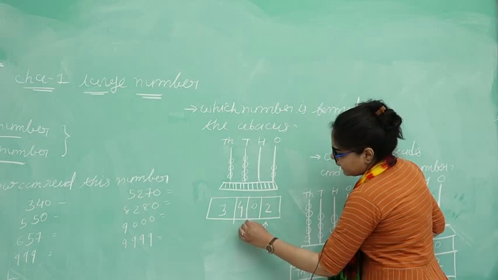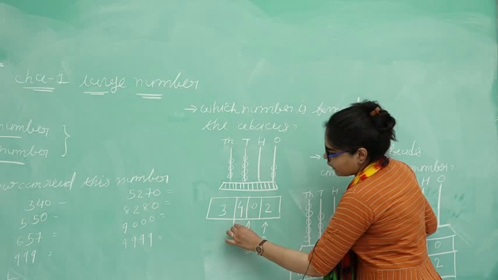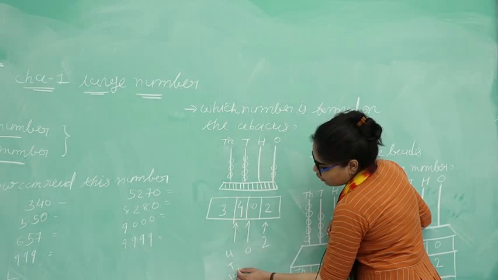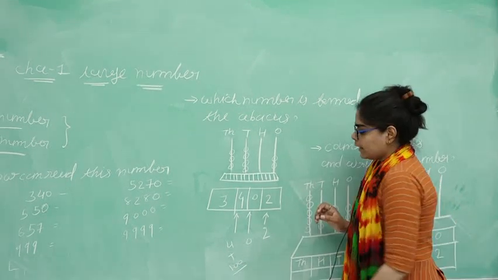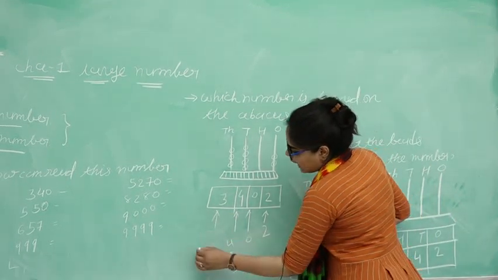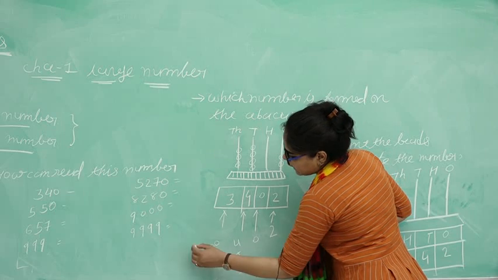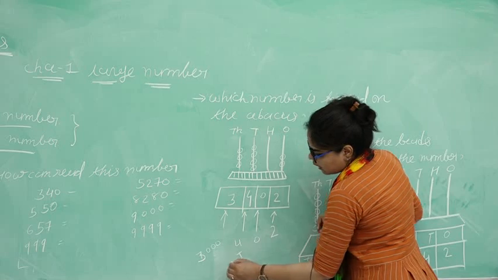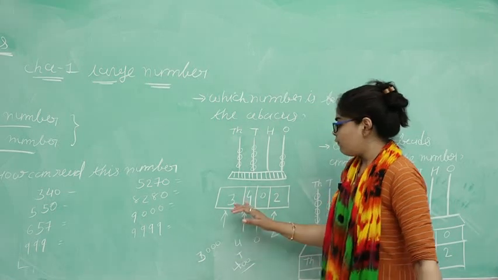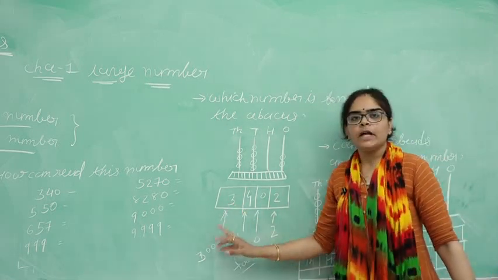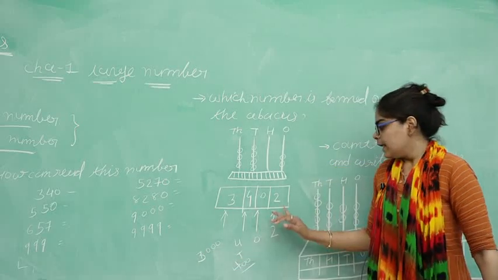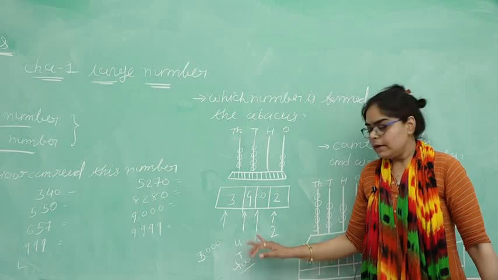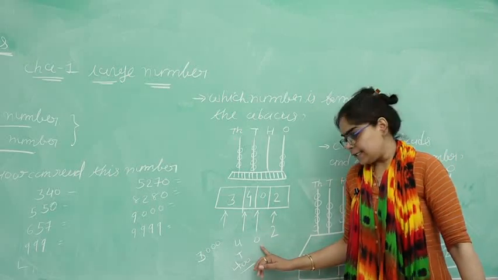What is the place of 2? Ones. What is the place of 0? Tens. What is the place of 4? Hundreds. And what is the place of 3? Thousands. The place value of 4 is 400, and the place value of 3 is 3000. The ones place has 2 and the tens place has 0, that's why we put 0.